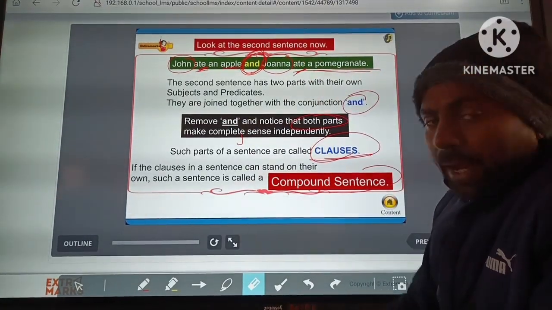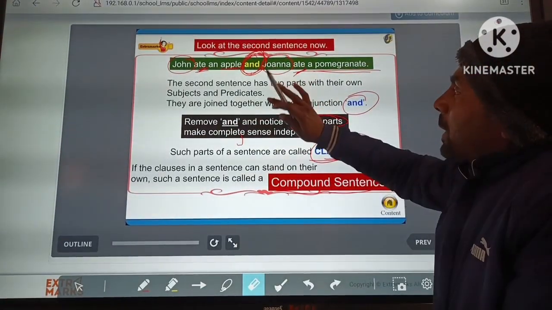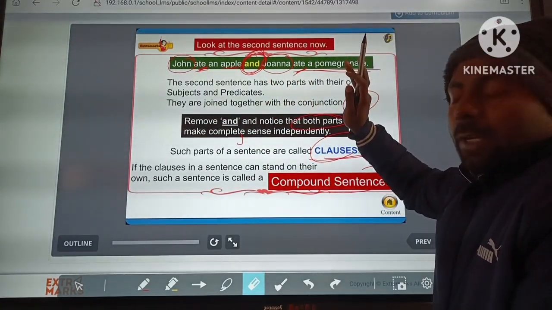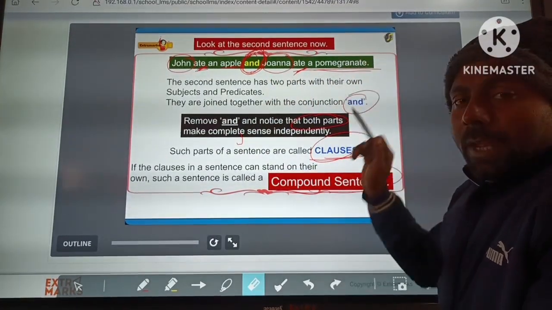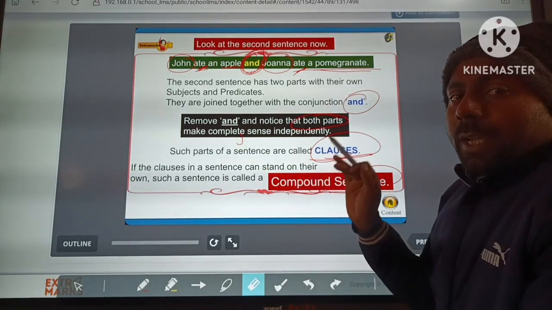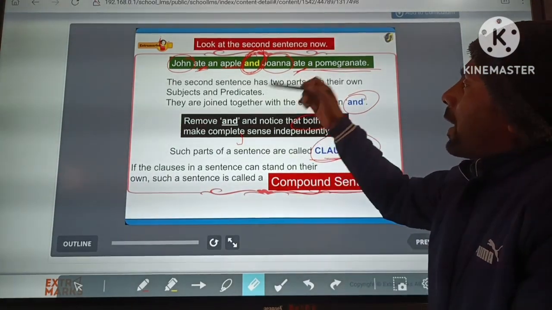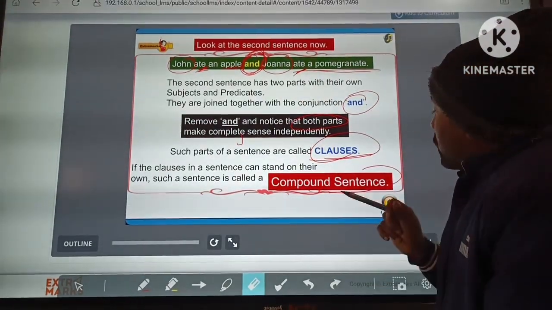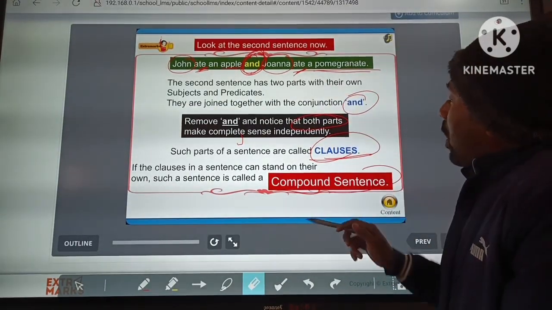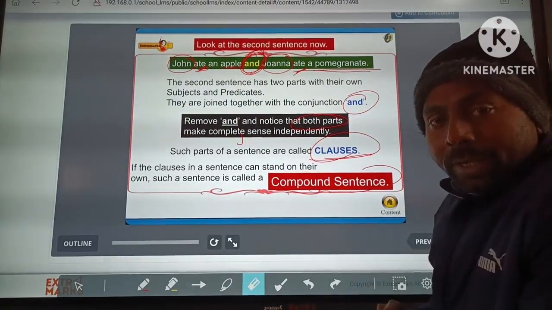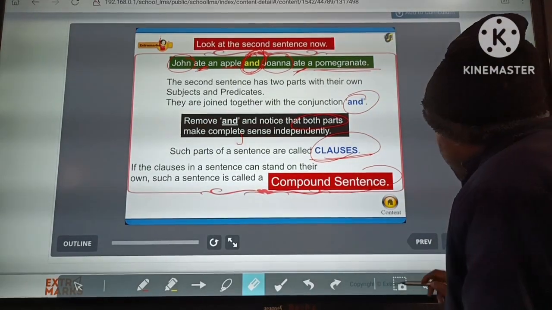If we remove the conjunction and, both sentences are completely independent. If we can get independent clauses in a sentence by removing or adding the conjunction word, this type of sentence is called a compound sentence. I think you all understand it.